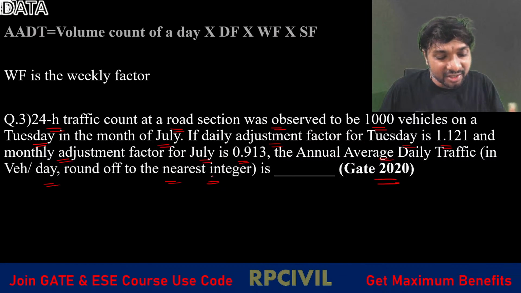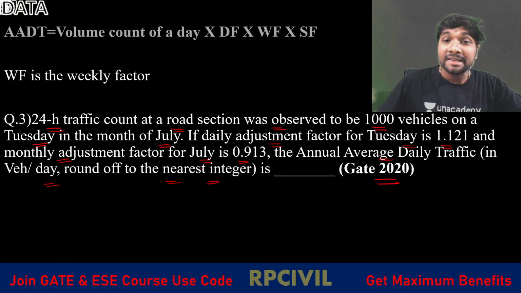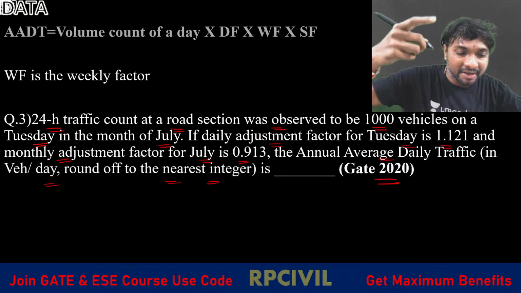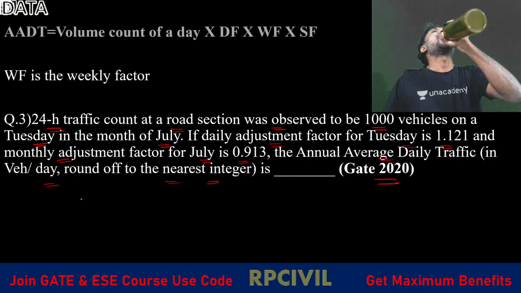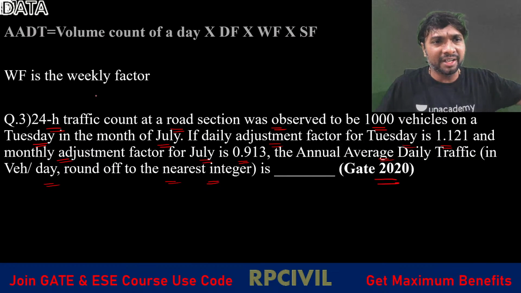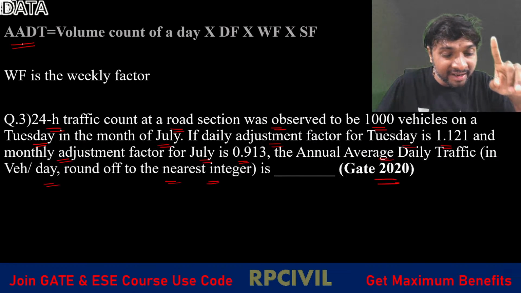Actually, these adjustment, conversion or expansion factors convert the daily average to weekly, monthly and yearly averages. So what do we need to find here? AADT, the average annual daily traffic, means it is the one-year average value.